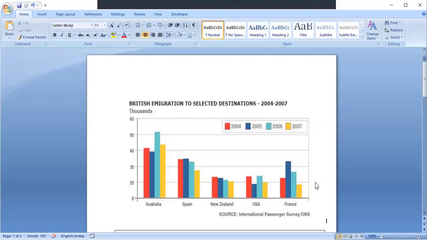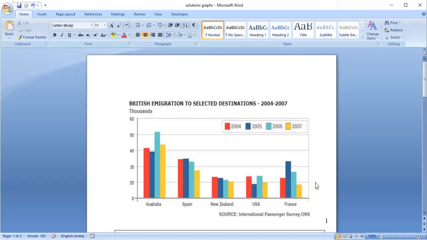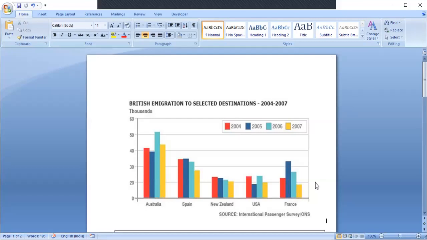And to begin with describing a graph, you first need to understand the index. This is the index. And you already know the x-axis and the y-axis. So the index is talking about 4 years. Red color is for 2004, dark blue is 2005, light blue is 2006, and yellow color is for 2007.